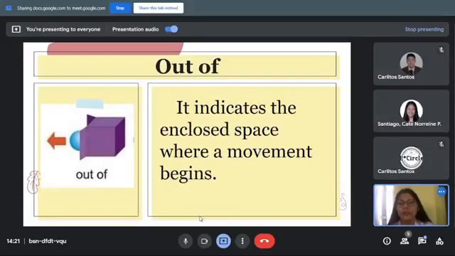Out of. Any volunteer? What is the meaning of out of? Go ahead, Mr. Carlos. Out of. It indicates the enclosed space where a movement begins. Thank you. And here in the picture, we can see that the ball moved out of the box because out of means it indicates that the movement begins from an enclosed space.